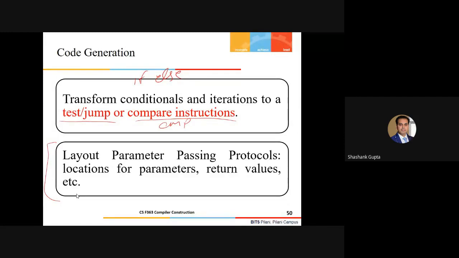Fine. So these are some of the generalized steps that we have to study when we exactly focus on the code generation part.